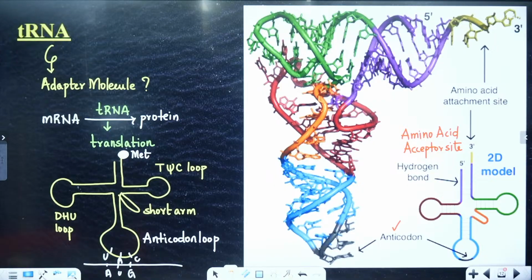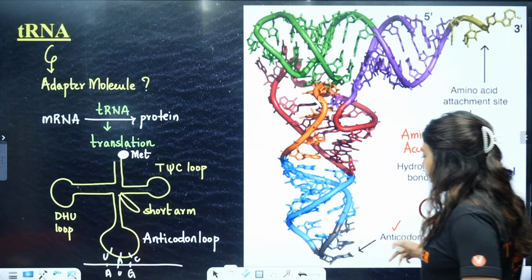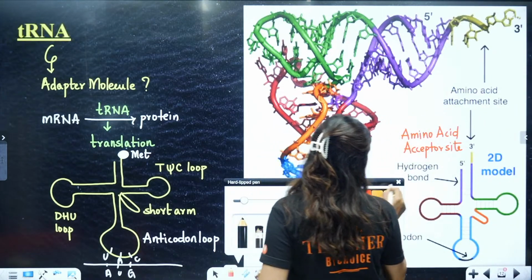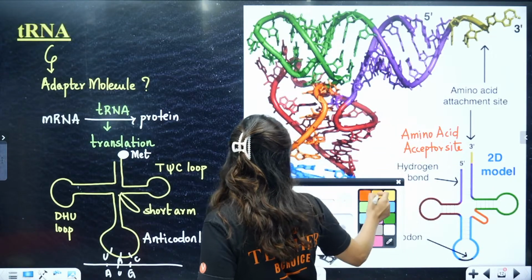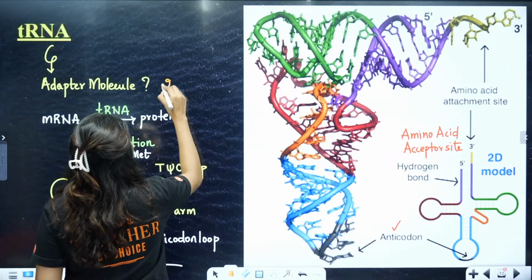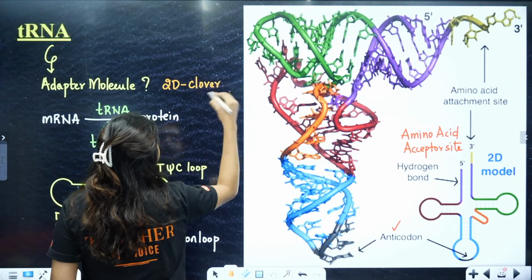Clear? So students, in 2D, it will look like a clover leaf model. In 2D, it will look like a clover leaf model. And in 3D, it will look like an inverted L.